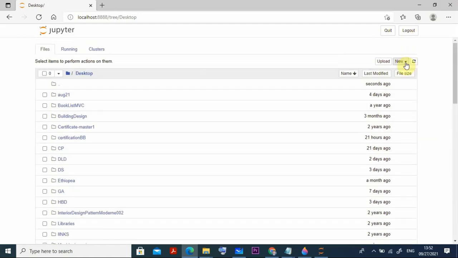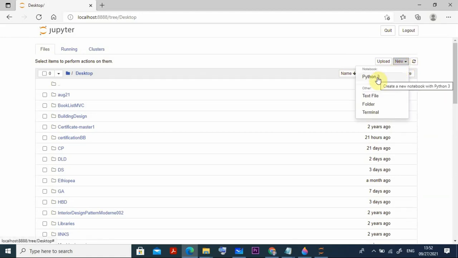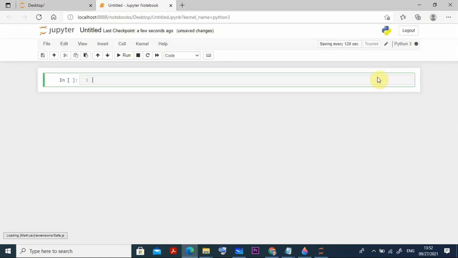Then you click the New button here. In this you can choose Python 3. When you click Python 3, a new notebook will be created for you. Just wait a minute and you can see everything coming here. Now you can see one is the command mode and one is the edit mode. Now it is in the command mode, and once you click here, the color changes to blue, and it will be in the edit mode. Like that we can give all these commands here.